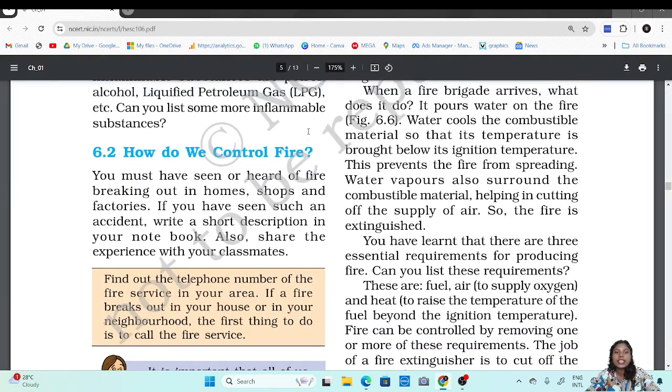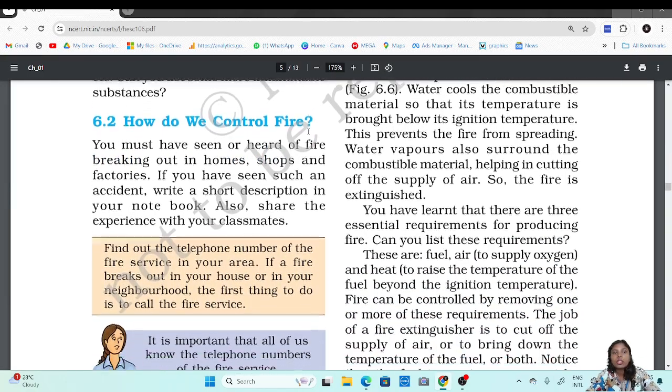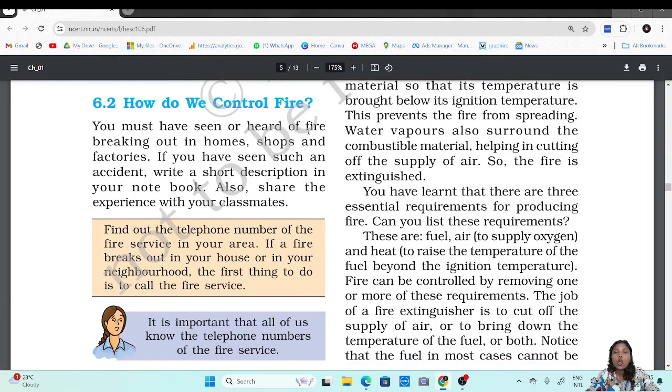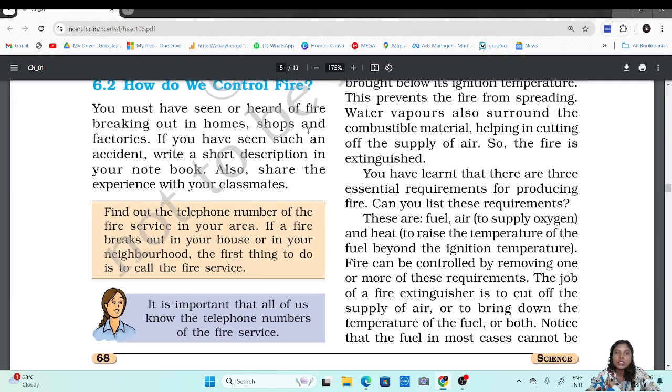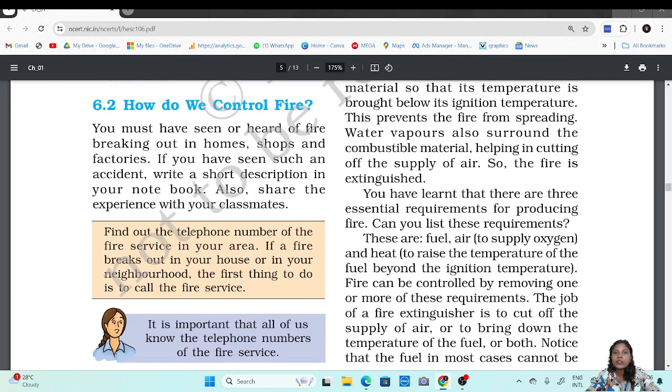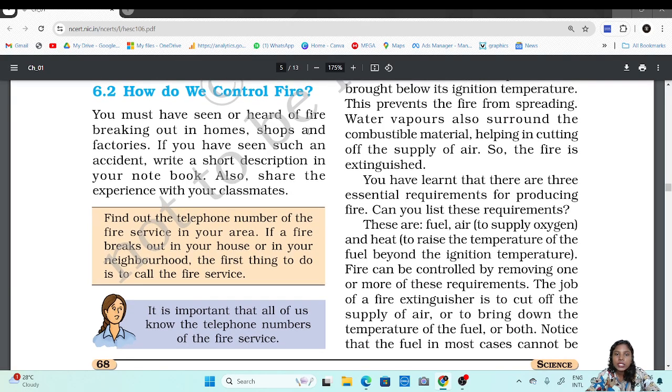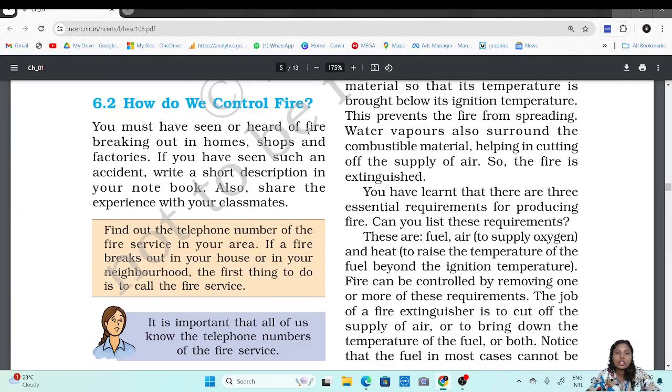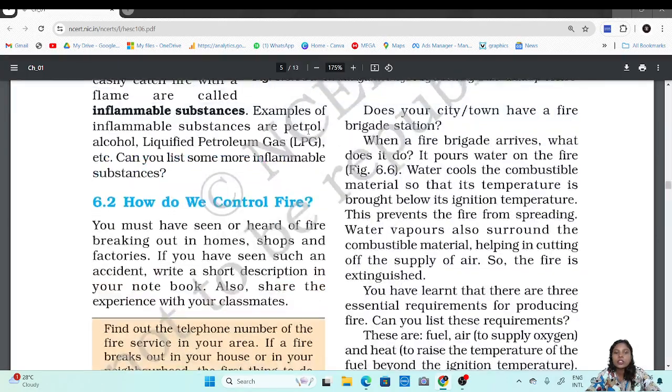Now, say there is a fire somewhere. What do we do in such cases, or how do we control such fires? You must have seen or heard of fire breaking out in homes, shops and factories. This is a natural phenomenon. Many times we hear of fires breaking out in different regions, where shops and more were burned down and people suffered losses because of such huge fires. If you have seen such an incident, write a description in your notebook. Also share the experience with your classmates.